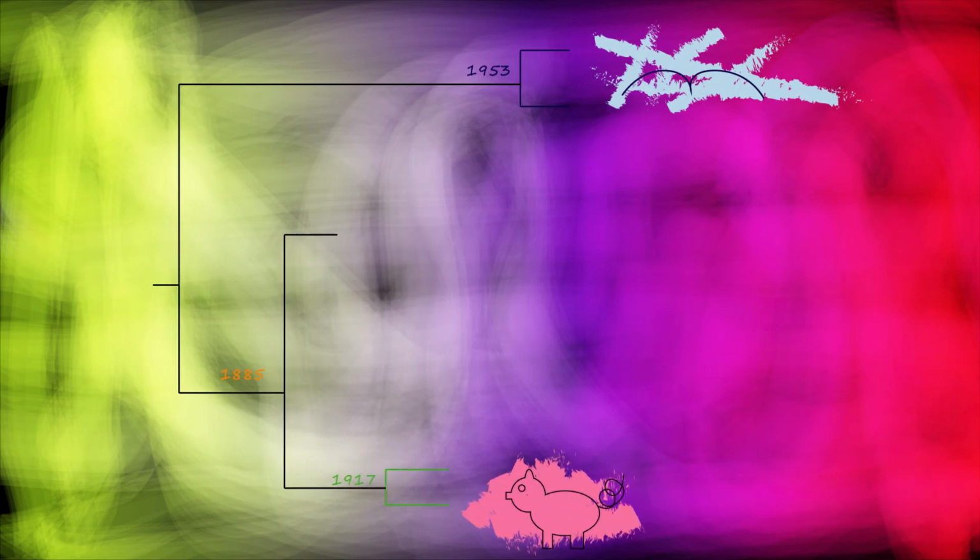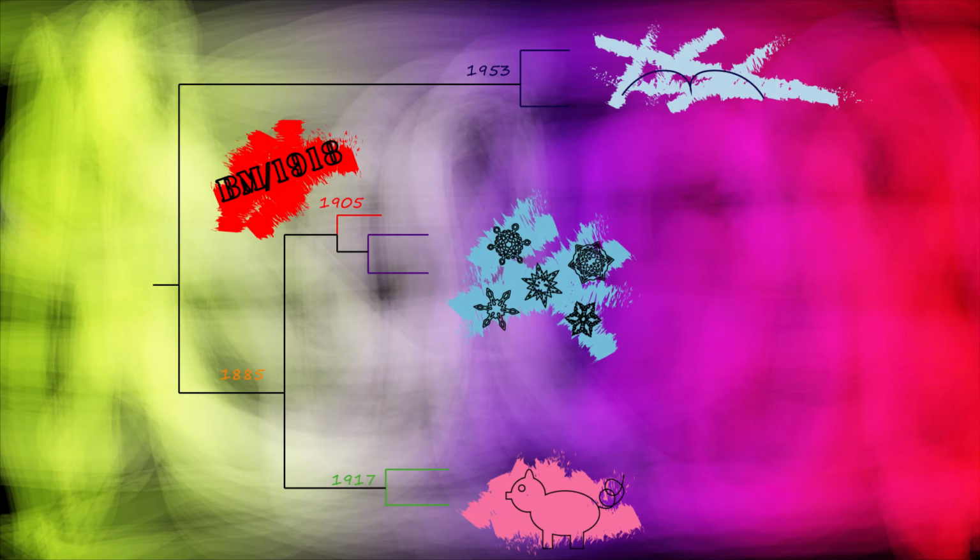The most recent common ancestor for the H1 gene is around 1885. From then, it became classical swine on one end and the precursors for BM1918 and seasonal on the other. Around 1905, the H1 involved in the BM1918 virus began circulating, and the H1 involved in the seasonal flu virus started circulating in 1913.